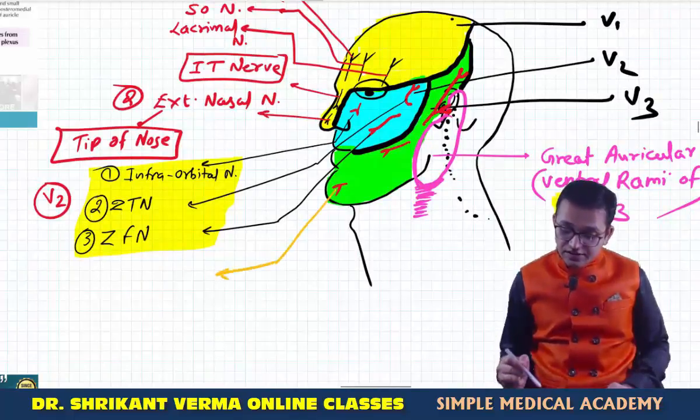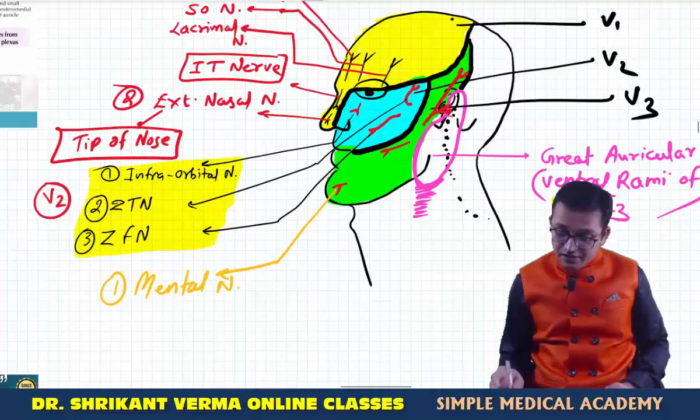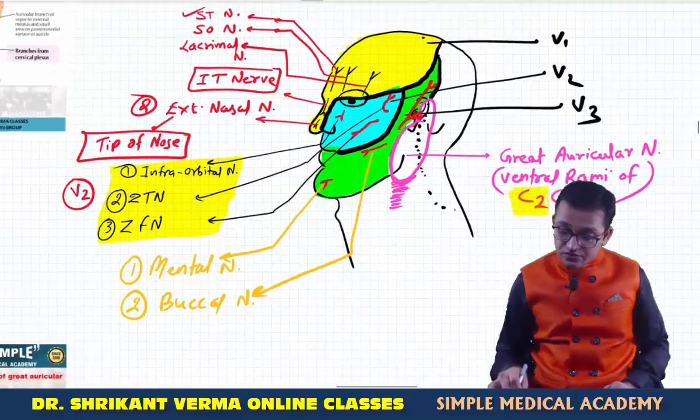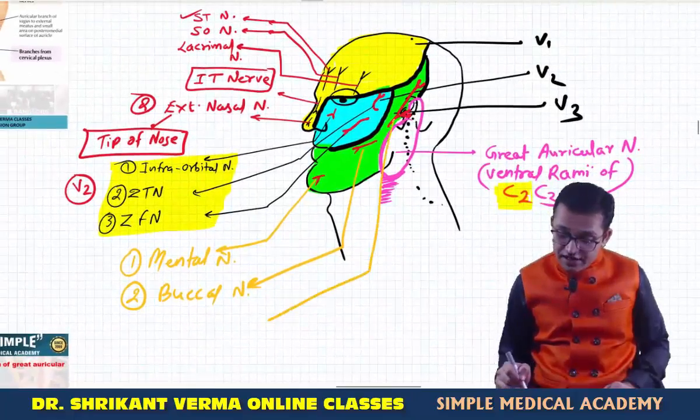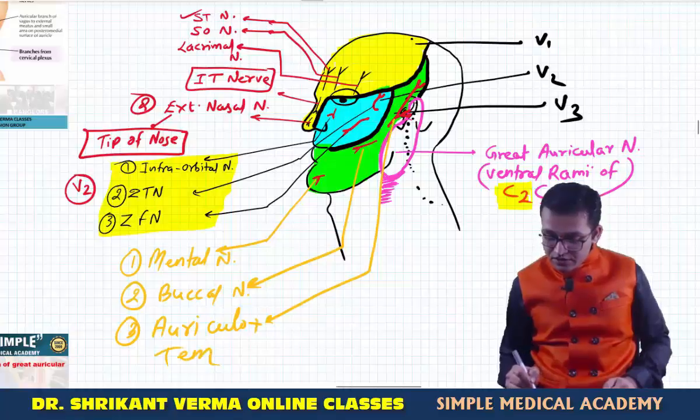This nerve in the chin region, mental region, that's why it is known as the mental nerve. The next nerve over the buccal region is known as the buccal nerve, and the last nerve supplies the auricle as well as the temporal region. That's why it is known as the auriculotemporal nerve.